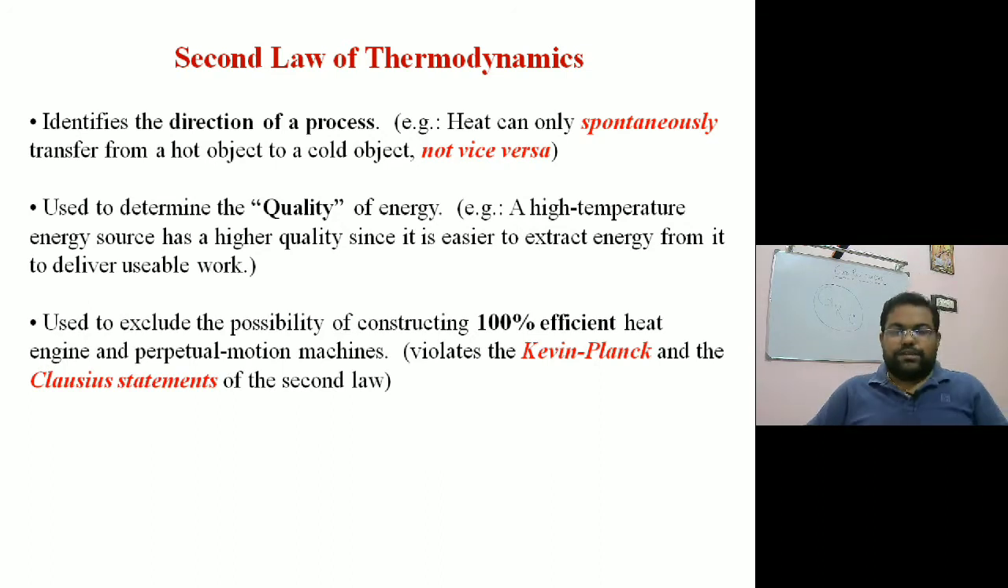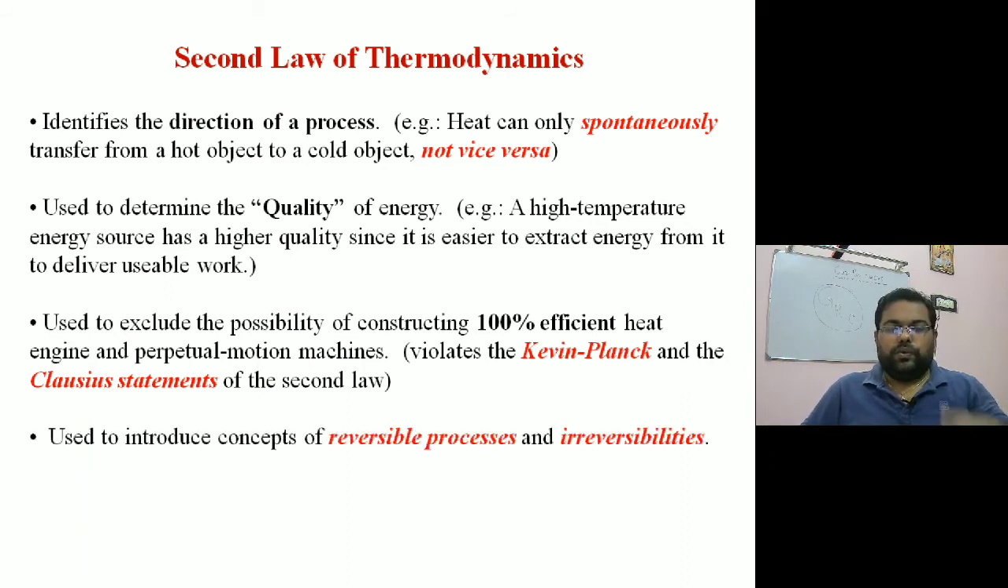It is used to exclude the possibility of constructing a 100% efficient heat engine or perpetual motion machines, since that would violate the Kelvin-Planck and Clausius statements. These two statements I will discuss in detail in the coming slides. As per the second law, complete conversion of heat is not possible. That means we cannot have a 100% efficient engine where whatever you are supplying is converted to mechanical work. The outcome of the second law is to introduce the concept of reversible process and irreversibility. How much irreversibility there is will be defined and measured in terms of entropy.